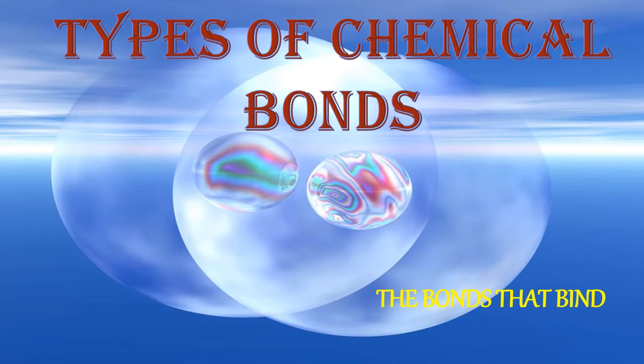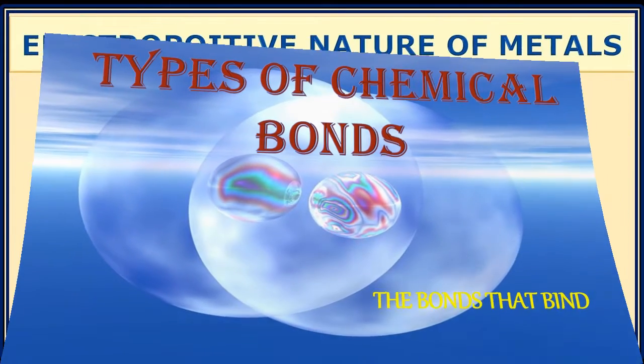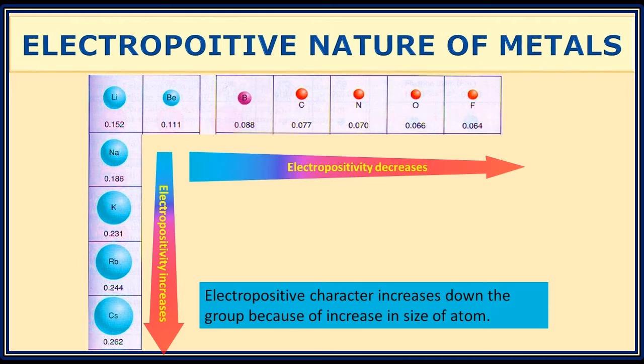The bonds that bind. A beautiful caption for the types of chemical bonds. Before we go into the types of chemical bonds, let us once again recapitulate the modern periodic table, where we have understood two types of elements: electropositive elements and electronegative elements.